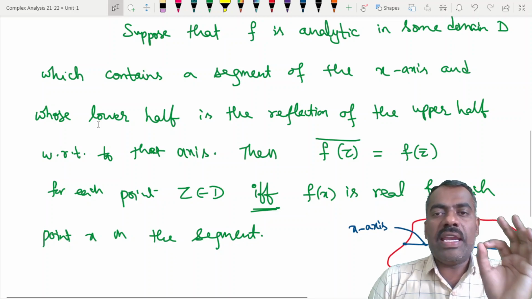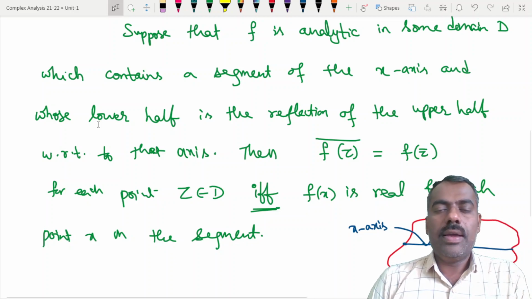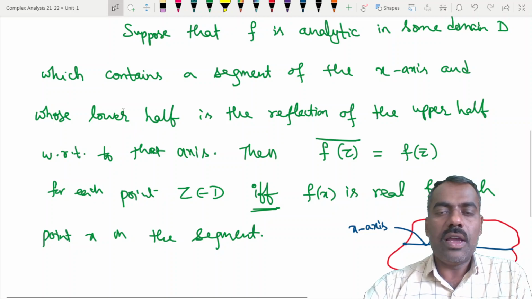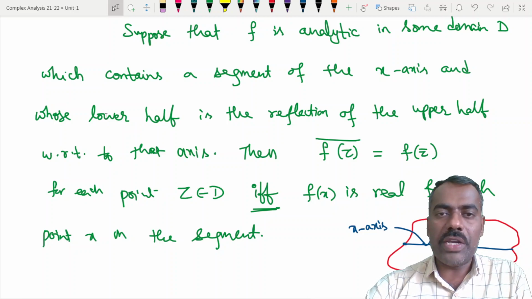For all analytic functions f, the conjugate of f of z is the same as f of conjugate of z, if that domain contains a segment of the real axis. On that real axis, whatever point we take, f of x should be a real one. Are you following?